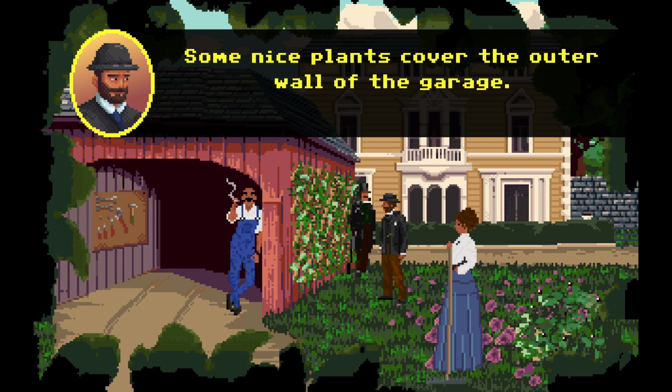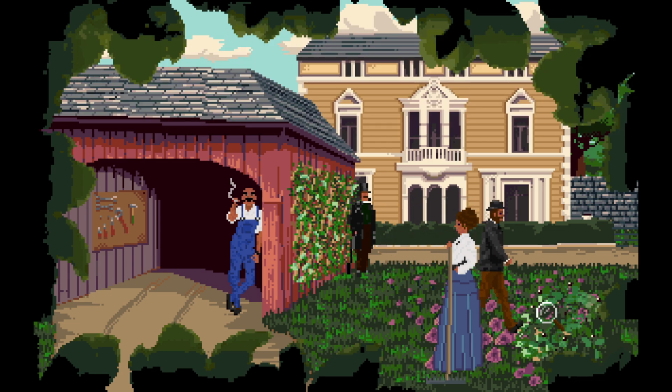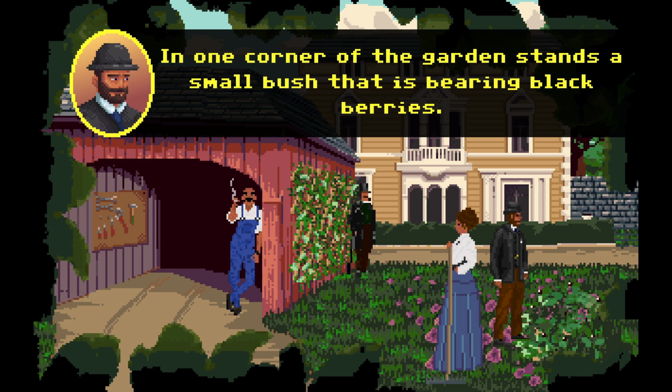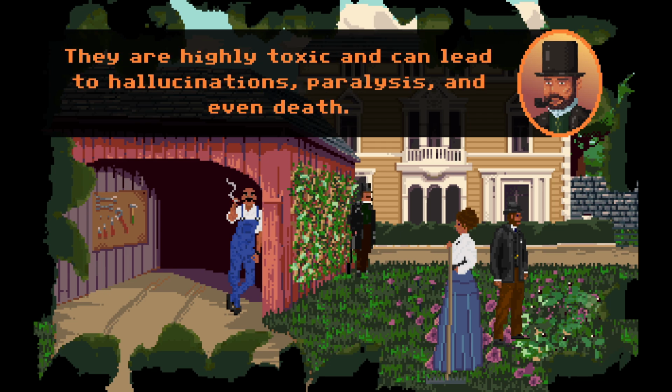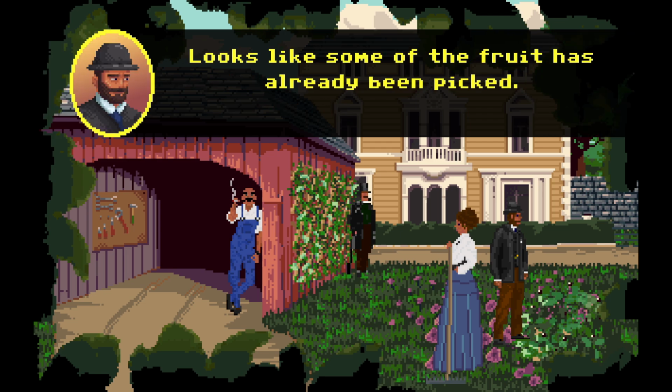Some nice plants cover the outer wall of the garage. In one corner of the garden stands a small bush that is bearing black berries. Better not touch the berries. Those are deadly nightshades. They are highly toxic and can lead to hallucinations, paralysis, and even death. Looks like some of the fruit has already been picked.